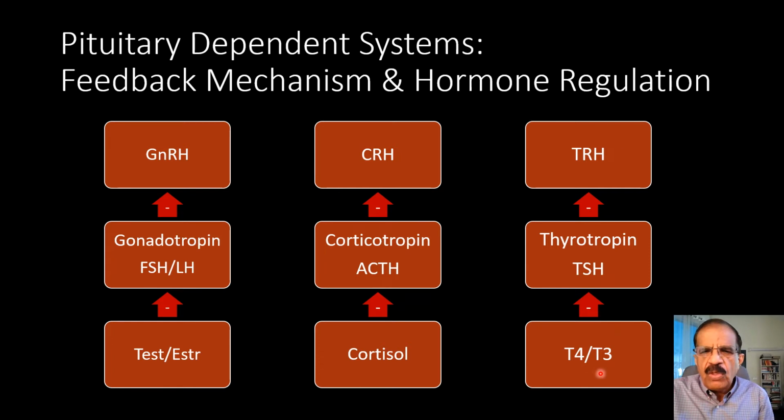Ultimately, T4 and T3 would inhibit TSH and also TRH. So this way, through a stimulatory mechanism, they stimulate the production, and then once the hormone level is adequate, they start inhibiting. This process goes on, and every minute I think the balance of stimulation and inhibition changes because we need different levels of hormones at various times.